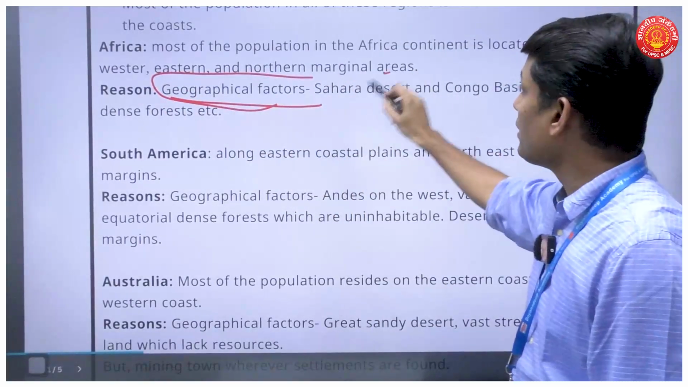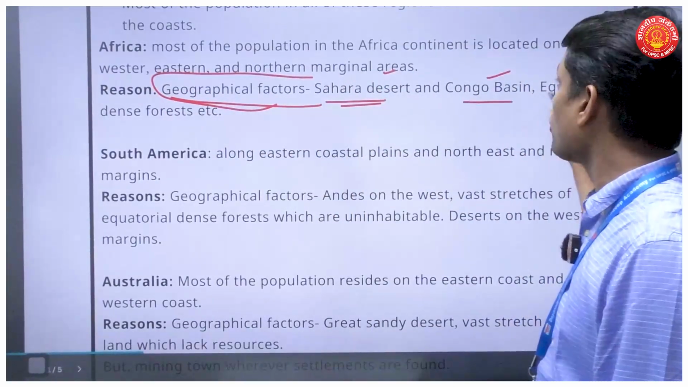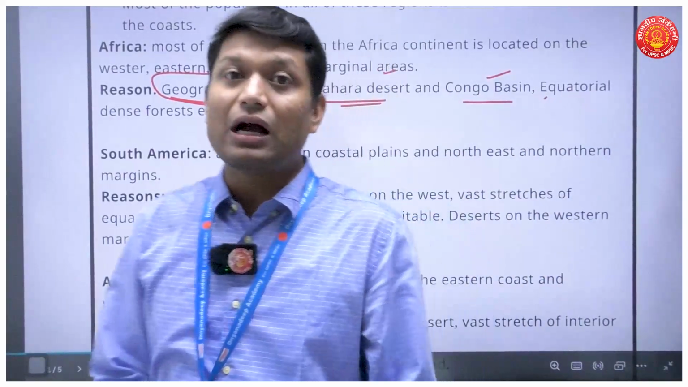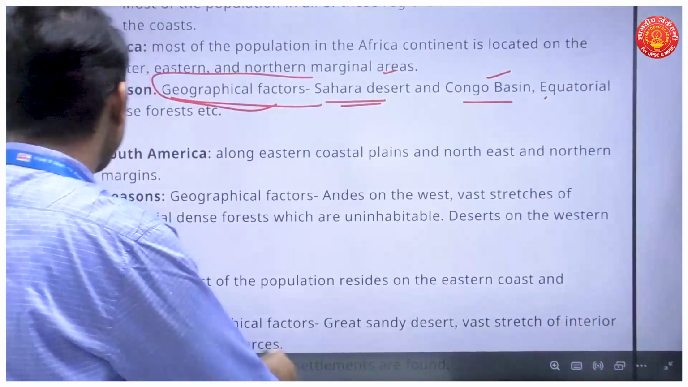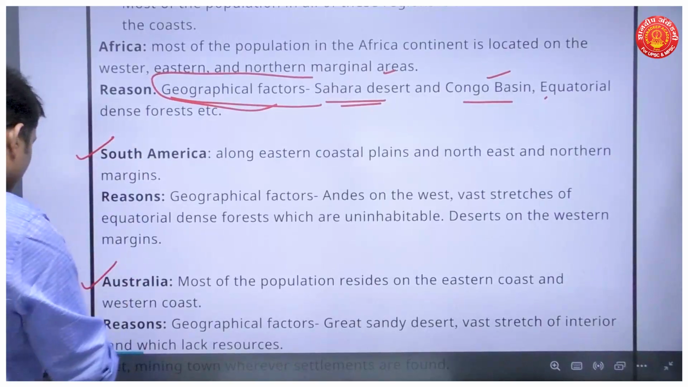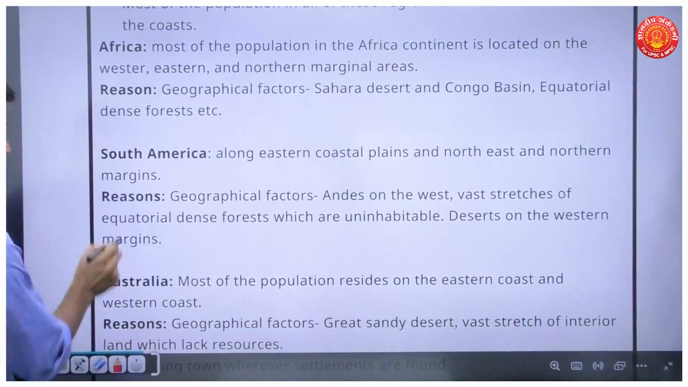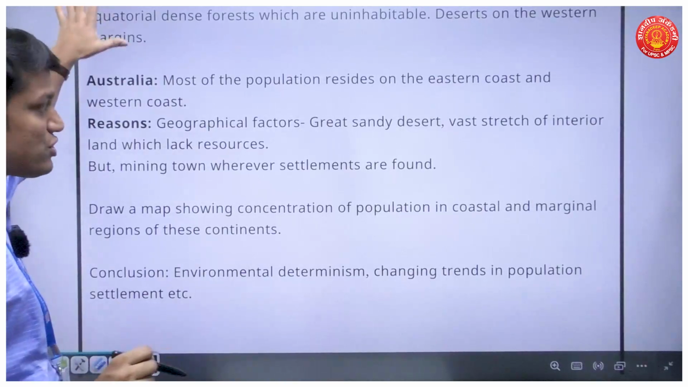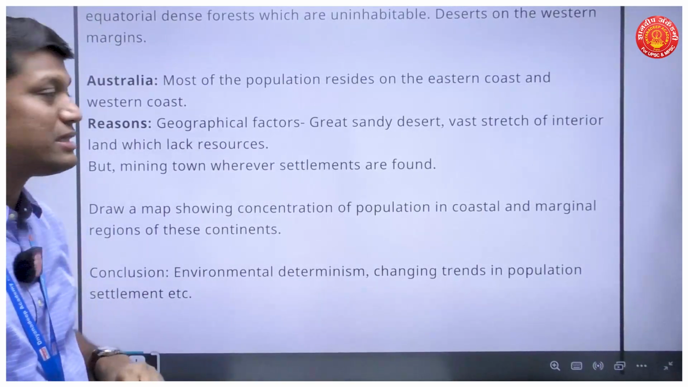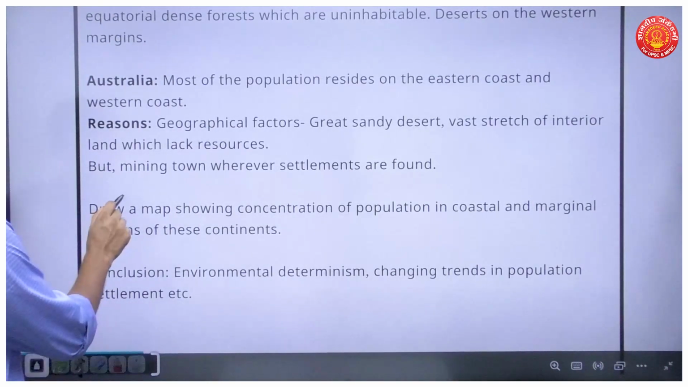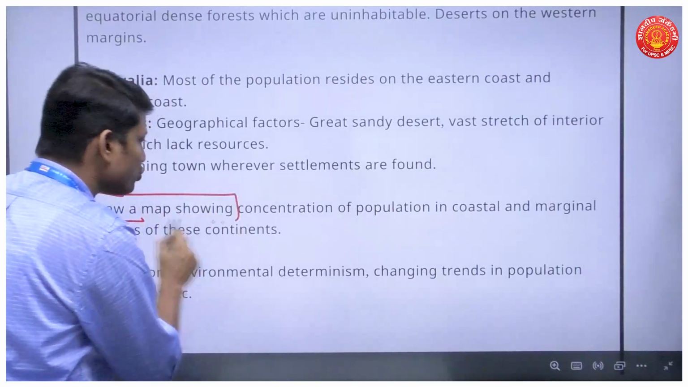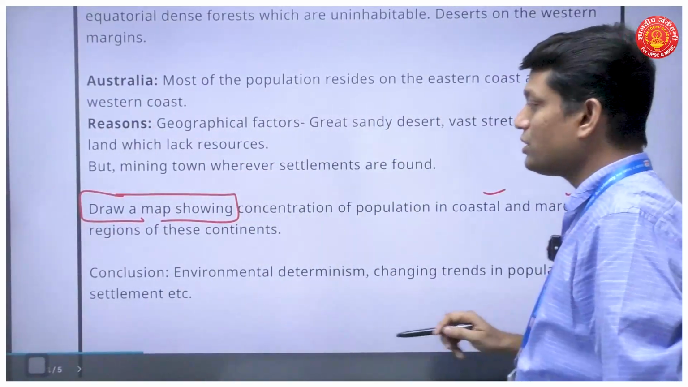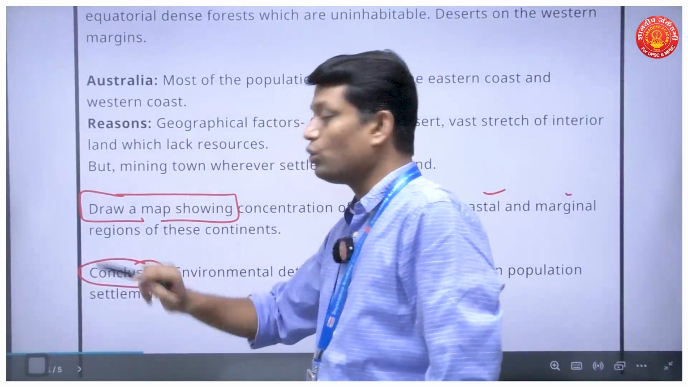So I am going to mention that there is the desert or the Congo basin in Africa, which makes the central parts of Africa inhospitable. Similarly, I have reasons for South America as well as Australia, right? So all these things I have mentioned show how I have the distribution of population throughout these regions. Other than that, I am also going to draw a map showing concentration of population on the coastal and marginal regions, and finally I am going to conclude.